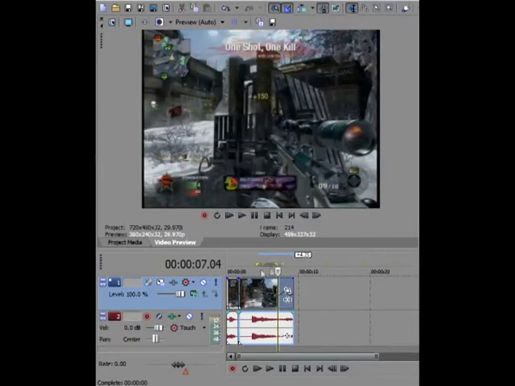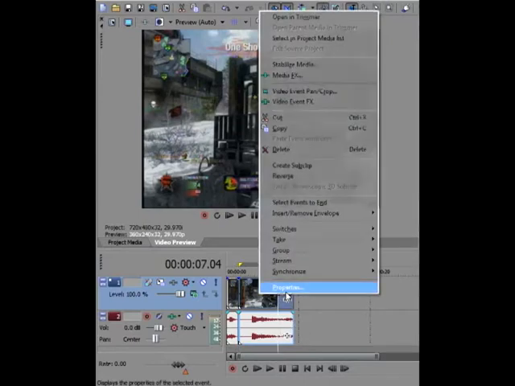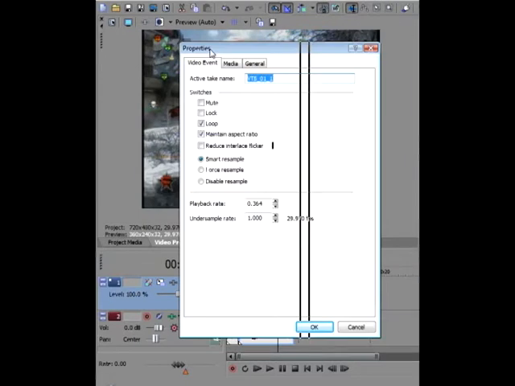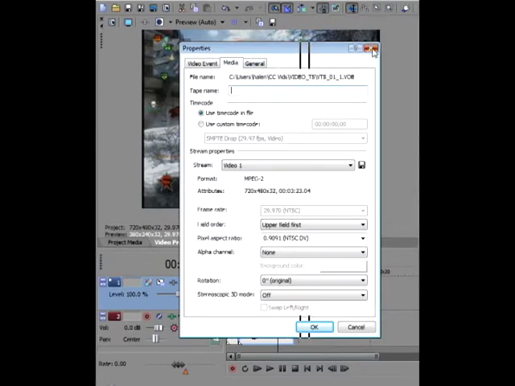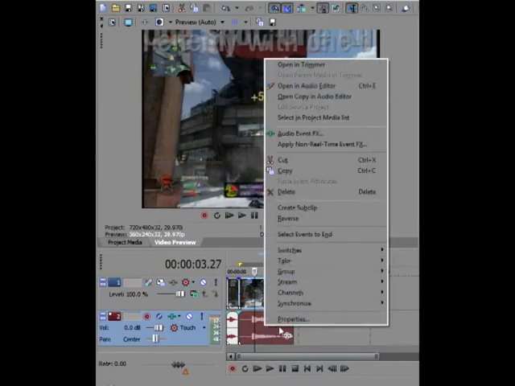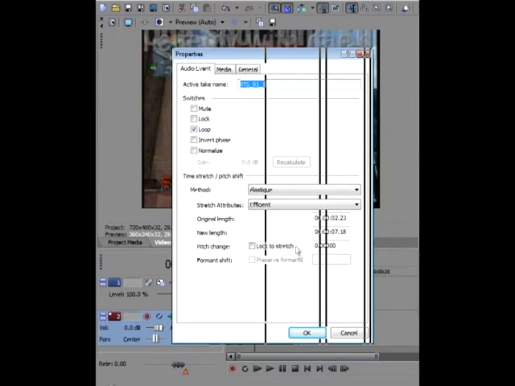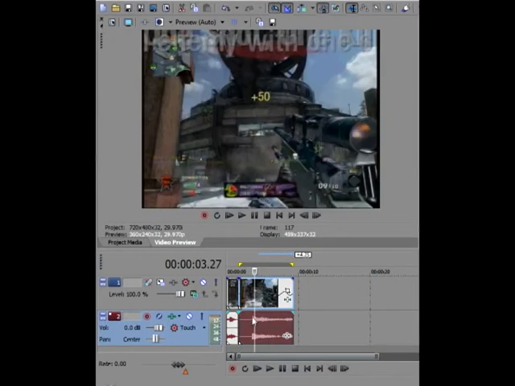And as you can tell from your video, it makes an annoying sound. So you want to fix that by taking this little two-edged triangle thingy and moving it over your video. Now, don't click over your video properties because that's not going to fix anything. You want to actually click on your audio and then go to properties. You'll see there's a lock stretch button there. You're going to want to click that and then press enter, press OK.